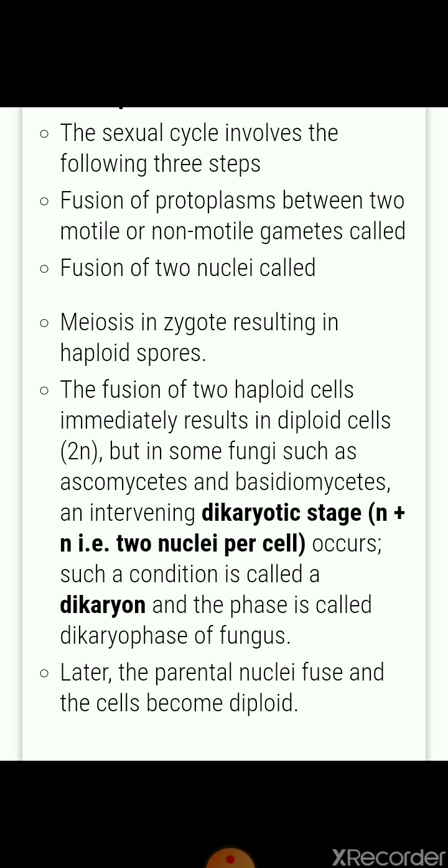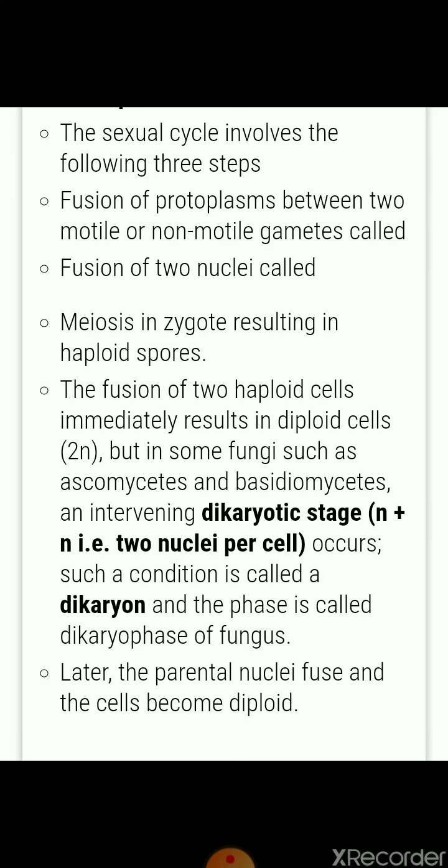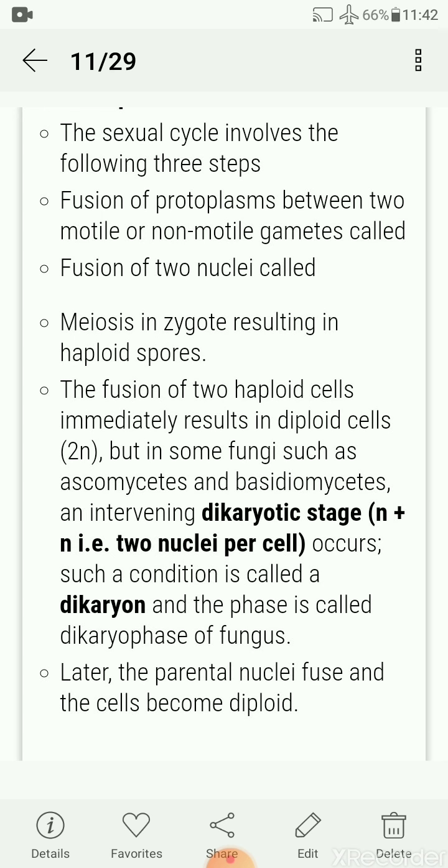And when the nuclei come together, the diploid condition is produced. So after fusion of nuclei it becomes diploid, and the diploid zygote undergoes meiosis, meaning reduction division. So reduction division produces haploid spores, meaning n chromosomes are found now in the spores. So they are haploid by meiosis. The fusion of two haploid cells immediately results in diploid cells, 2n.